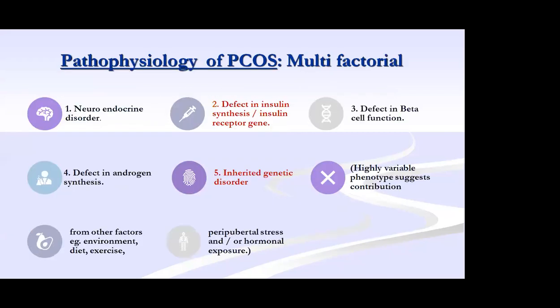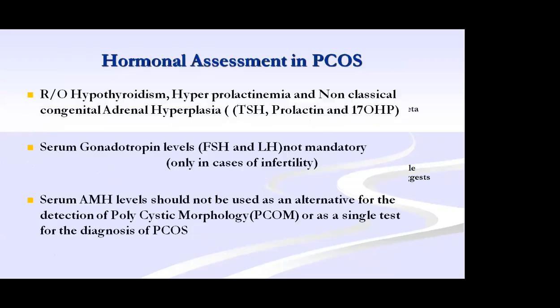So finally, the pathophysiology is neuroendocrine disorder, defect in insulin synthesis, defect in androgen synthesis, inherited genetic disorders, and environmental factors like stress. Adolescents have a lot of stress. Usually, I tell all the adolescents who come to my clinic, during stress and fear, don't decide anything. So this is the pathophysiology of PCOS. That is, it is multifactorial. So what are all the investigations?